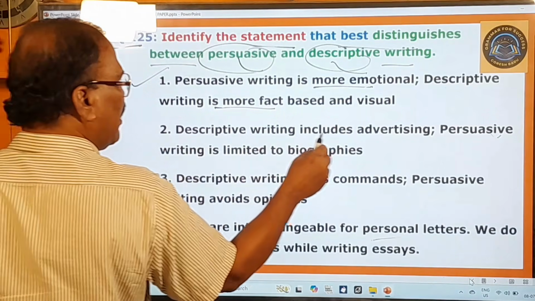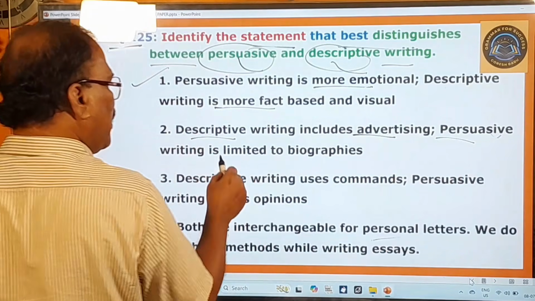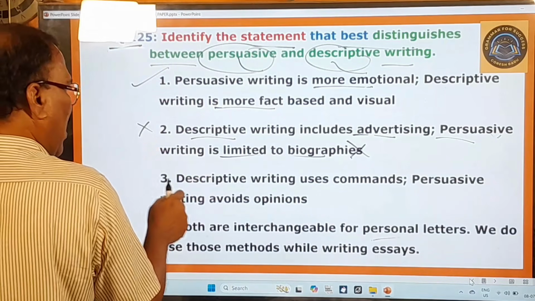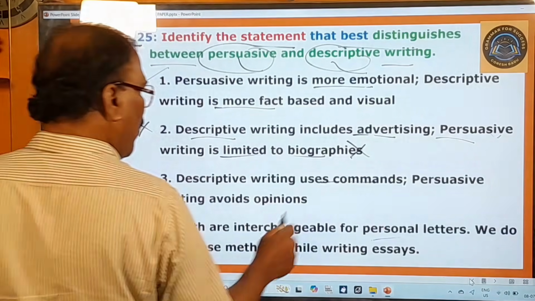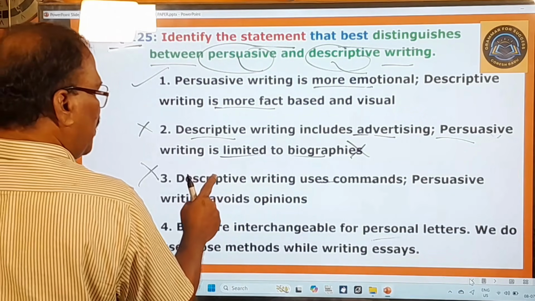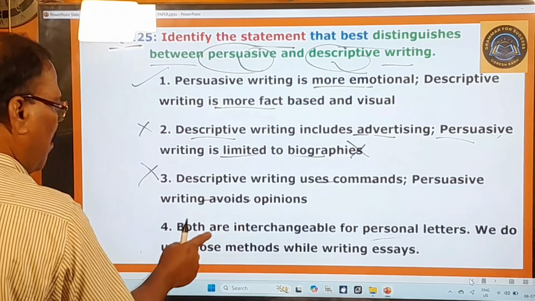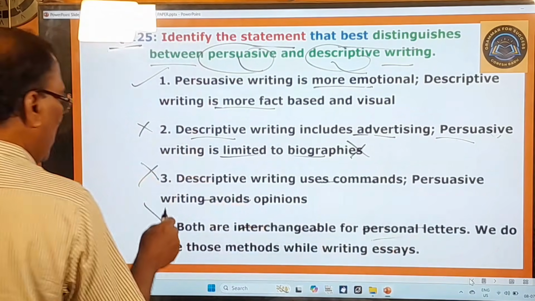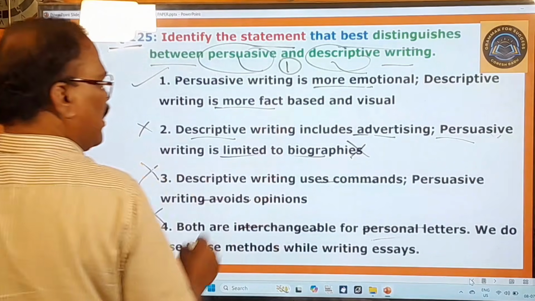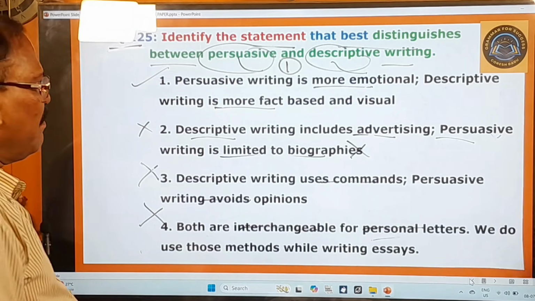And here descriptive writing includes advertising. Okay, in the descriptive writing advertising is there, and persuasive writing is limited to biography, but it is not the kind. It is okay with this, but it is not okay with that, therefore this is gone. And here descriptive writing uses commands, okay, persuasive writing avoids opinions. So here both are wrong. Descriptive writing uses commands, no. Persuasive writing avoids opinions, no. Therefore this is wrong. Both are interchangeable for personal letters, no. So here the second one, third one, fourth one are absolutely wrong, and only the first one is the correct statement. Okay, and now you move on to other questions.